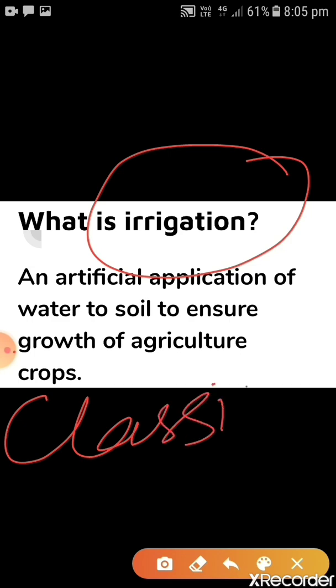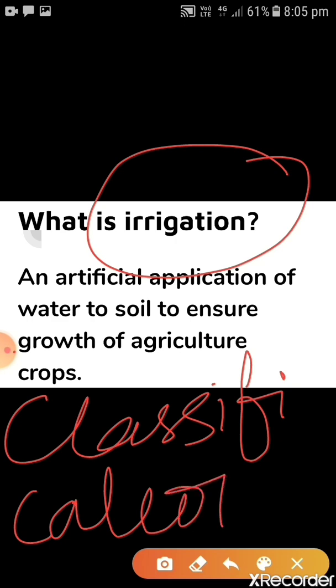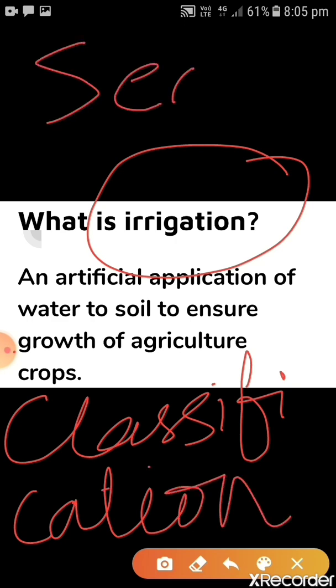Now different plants have different water requirements, children. Some need an extensive amount of water and some need less. So that depends on plant to plant. As you remember, children, in my last video also we discussed the classification of crops. It basically depends on seasons.